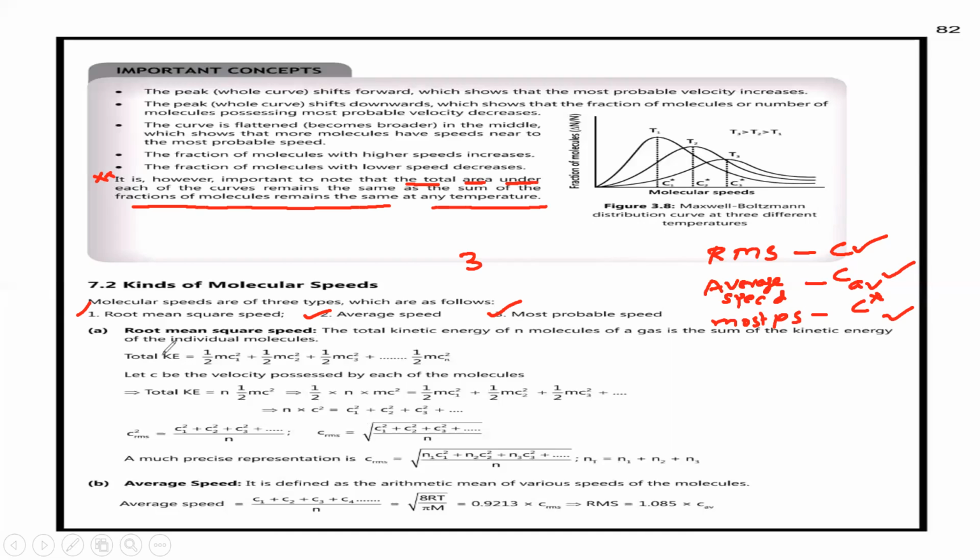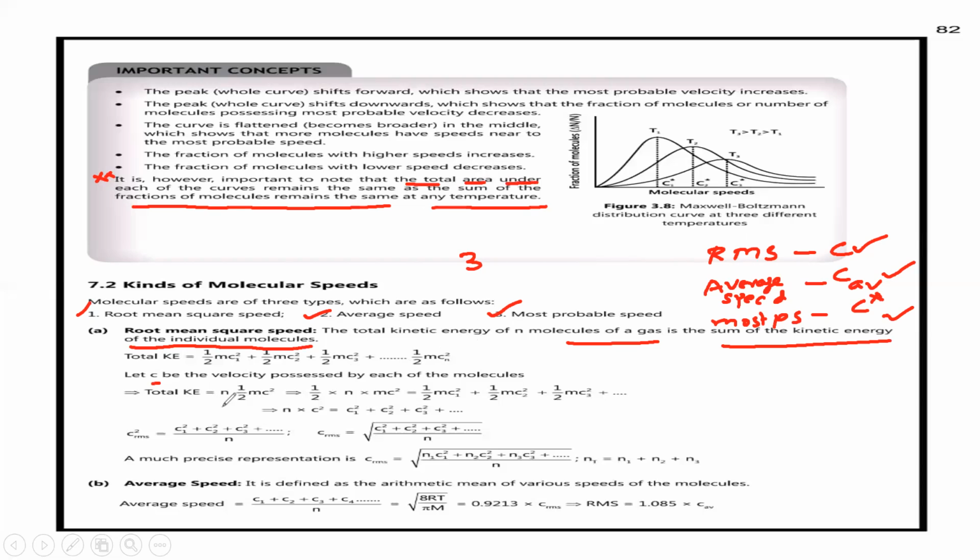First we'll see root mean square speed. The total kinetic energy of n molecules of a gas is the sum of the kinetic energy of its individual molecules. Let's say it has n molecules. So we can say half m c1 square, that is the speed of the first molecule, half m c2 square for the second molecule, half m c3 square for the third molecule, and so on up to half m cn square. Let C be the velocity possessed by each of the molecules.